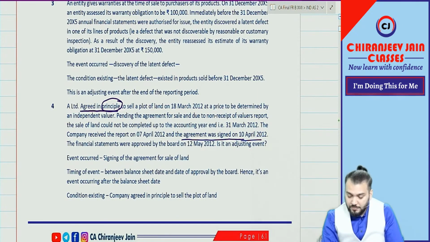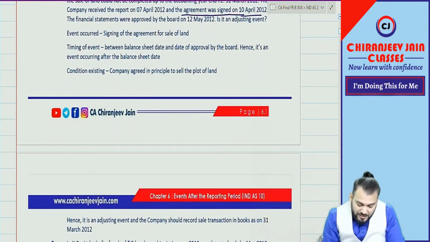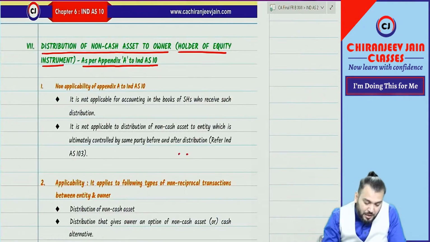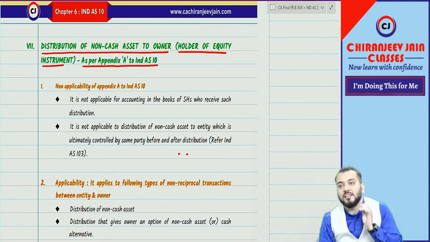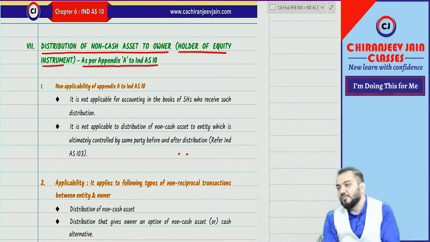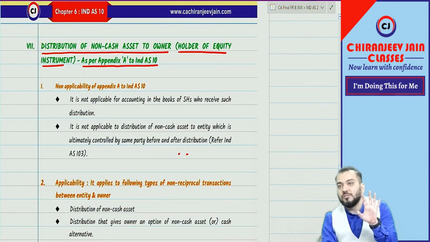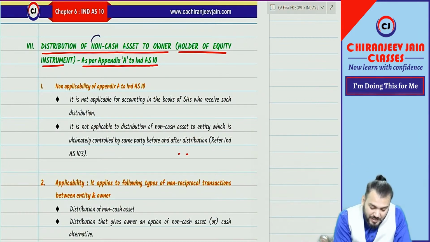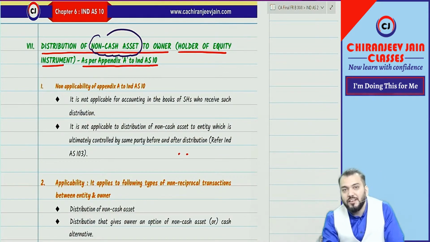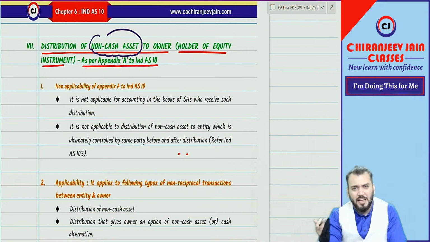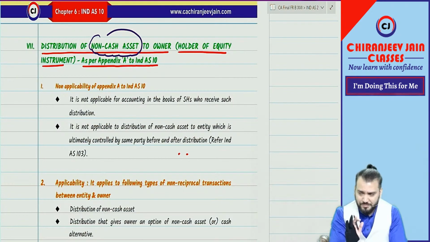Any other discussion? No. So let us come to the last point once again, about distribution of non-cash asset to the owner. Let us read whatever is given. We have not yet read this entire point. So you have understood what is distribution of non-cash asset to the owner? When I am saying non-cash asset, it can be property, plant and equipment, it can be inventory, it can be any other item other than cash.